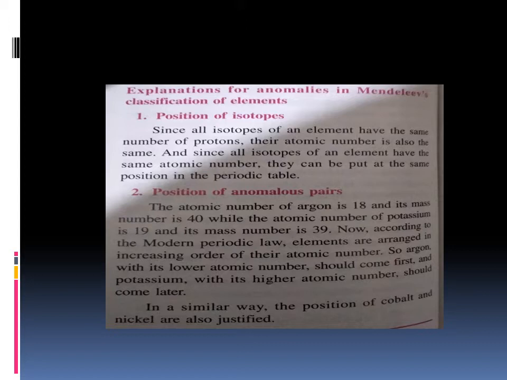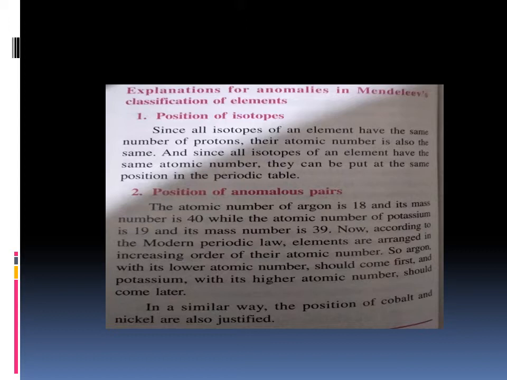Second, Mendeleev could not explain the anomalous pairs of elements. Here the explanation is: the atomic number of argon is 18 and its mass number is 40, while the atomic number of potassium is 19 and its mass number is 39. In Mendeleev's periodic table, argon with atomic mass 40 precedes potassium with atomic mass 39.1.